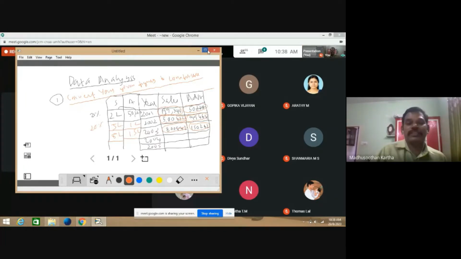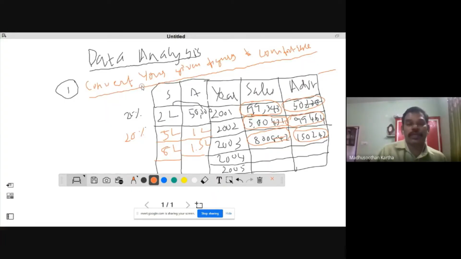The first strategy is to convert your given figures into comfortable figures. Convert all difficult figures into comfortable figures. What is the example? If sales is equal to 1,99,343, you can write it as 2 lakh. And if the advertisement is equal to 50,230, you can write it as 50,000. So now it's very simple. Calculating percentage is very simple. This is the way you can calculate the percentage. So this is the first strategy.